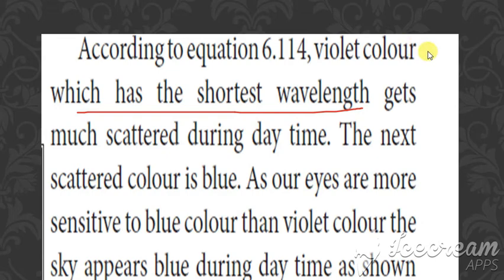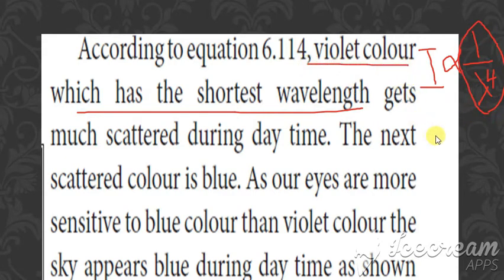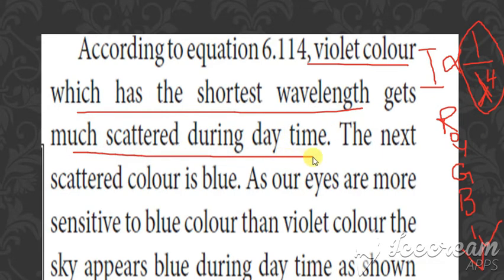According to this equation, the violet color has the shortest wavelength. The intensity is inversely proportional to the fourth power of the wavelength, so the color with the shortest wavelength gets scattered to a larger extent. In VIBGYOR, which is violet, indigo, blue, green, yellow, orange, red, violet has the shortest wavelength, so this will be scattered more. It has much scattering during the daytime.